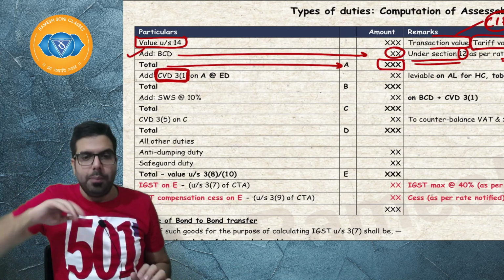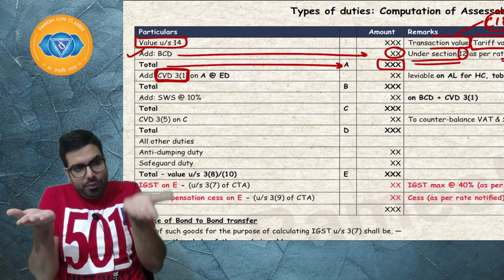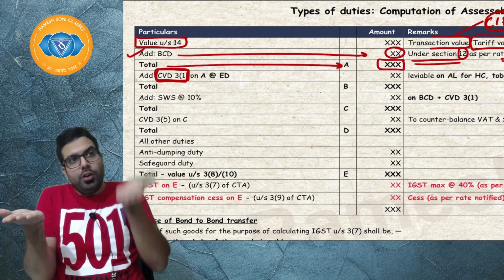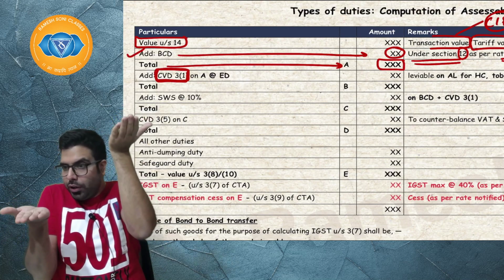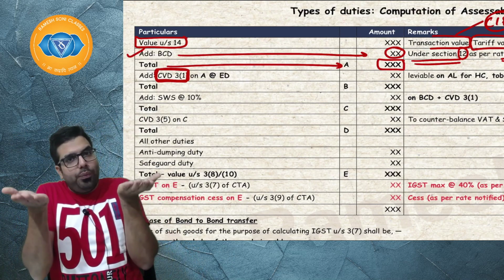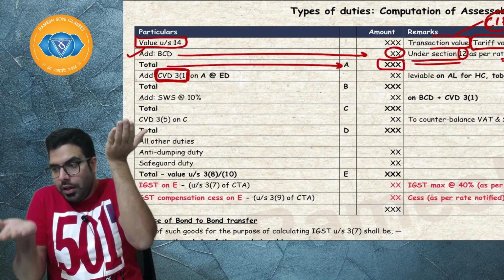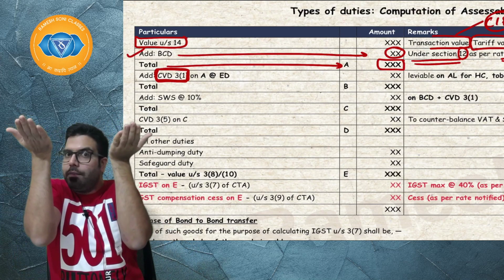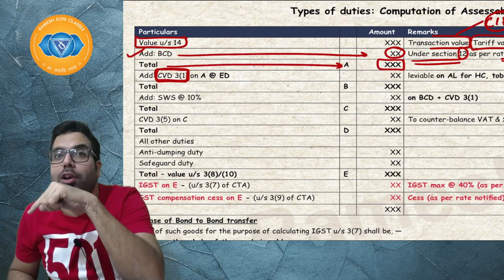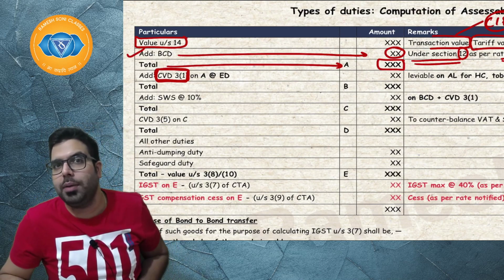So basically, whenever goods are imported into India, CVD, countervailing duty, is levied in order to countervail the effect of excise duty on domestic products. On domestic products we have excise duty, so in order to countervail the effect, on imported goods we will levy CVD 3.1. Supposing there is a calculator, on which 10% excise duty was levied in India earlier. On the imported calculator also, the duty will be levied at the rate of 10%, but the name will not be excise duty, the name will be CVD 3.1. I hope everyone is clear. But now in India, excise duty is not there because GST has come.